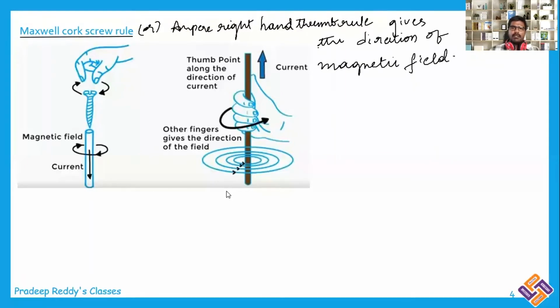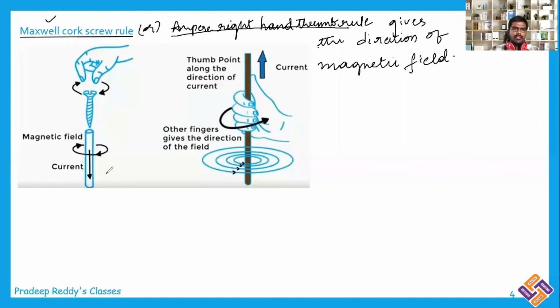So remember that magnetic compass deflection is given by the swimming rule, but the direction of the magnetic field is not given by the swimming rule. The direction of the magnetic field is given by the Maxwell corkscrew rule or Ampere's right hand thumb rule. Either of these two rules can be used to find the direction of the magnetic field.